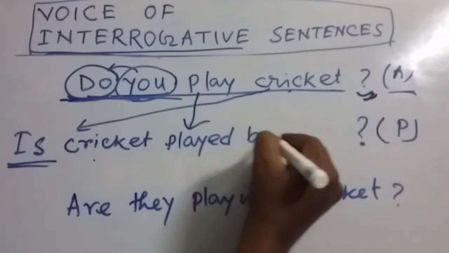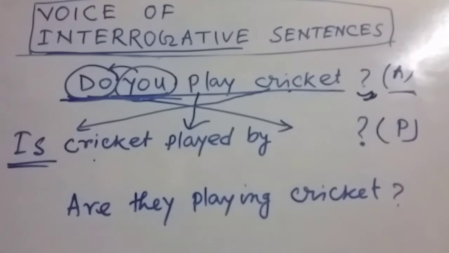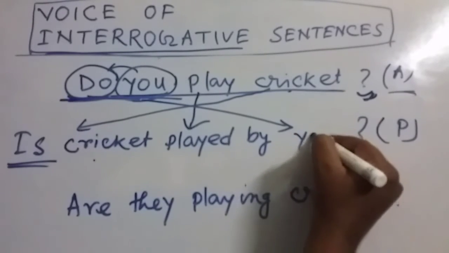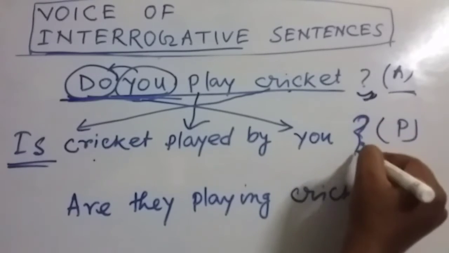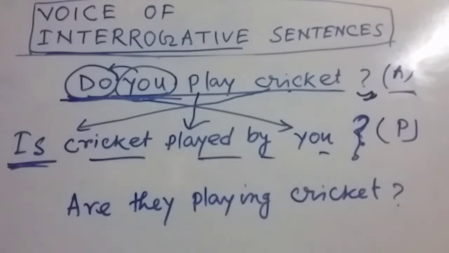Then by, and after that the subject of the active sentence will become the object of the passive sentence. So by you, it will be you, and at the end we have to place a question mark. So, is cricket played by you? This is the question in passive form.